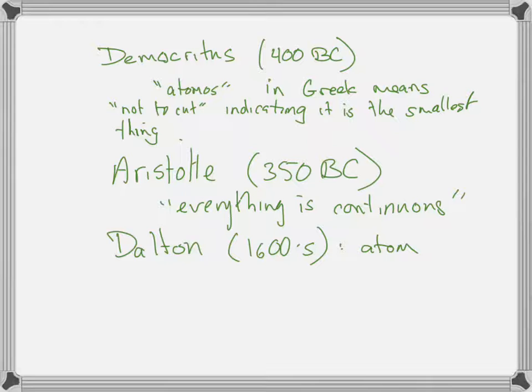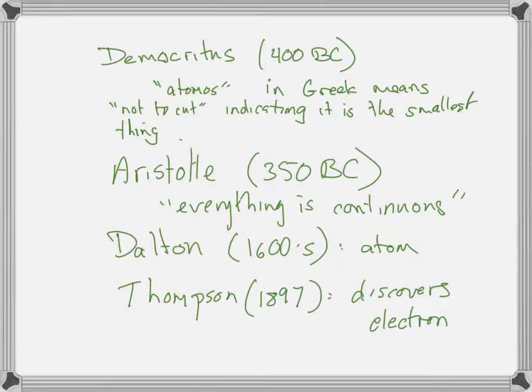And then that sat for a while until Thomson comes along and discovers something smaller than the atom. Nothing was really understood to be smaller than the atom until Thomson's discovery of the electron. Remember, now he's discovering something that clearly has mass, that has size in the way that he measured it, that was smaller than anything we had ever seen before. So the discovery of the electron made Thomson realize that there's something smaller than an atom.